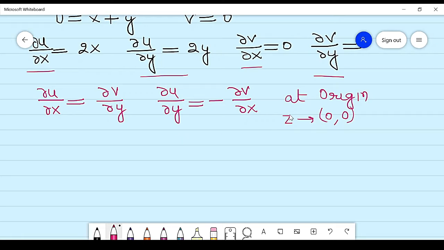So this point is O, and the Cauchy-Riemann condition is satisfied at 0.